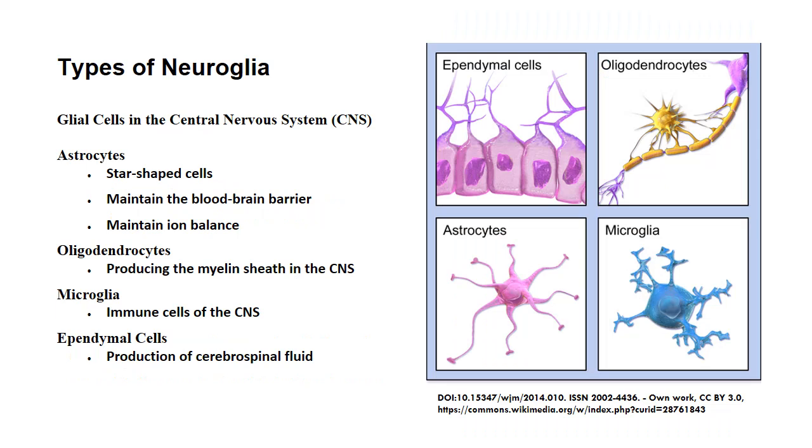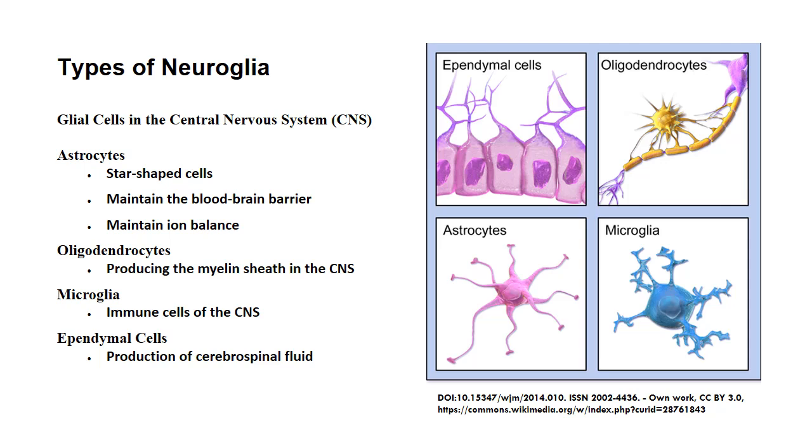Types of glial cells in the central nervous system. Number 1, astrocytes. These are star-shaped cells that provide structural and metabolic support, maintain the blood-brain barrier by regulating the permeability of blood vessels, and also absorb excess neurotransmitters and maintain ion balance. Number 2, oligodendrocytes. These are responsible for producing the myelin sheath in the central nervous system. Each oligodendrocyte can myelinate multiple axons, speeding up signal conduction.